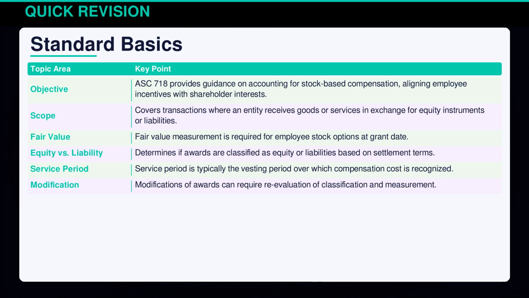ASC 718 focuses on accounting for stock-based compensation, ensuring alignment between management and shareholders. It requires fair value measurement at grant date and addresses both equity and liability classification. The standard applies to transactions involving stock-based payments for goods or services. Service period recognition and award modifications are key areas to watch, as they can affect how compensation cost is recognized. Understanding these basics helps in comprehending the overall approach of ASC 718.